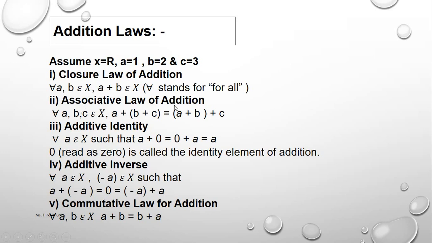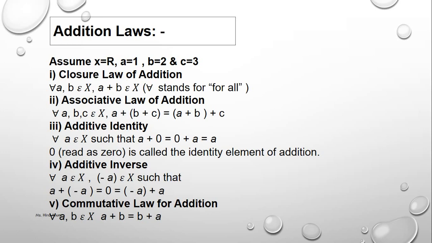Associative law of addition. In the associative law, we take 3 real numbers, A equals 1, B equals 2, C equals 3. Adding all 3 real numbers also makes a real number. Additive inverse.